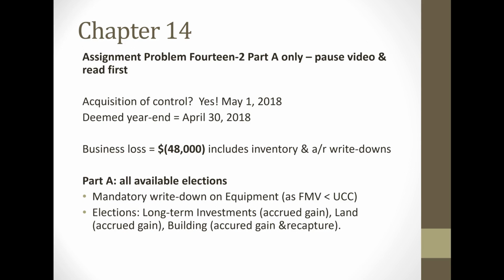Now, the land has an accrued gain, and the building has an accrued gain and also recapture. The question also states to elect to have the deemed disposition for these eligible assets at their fair market values. Now, remember we said the range for the deemed disposition could be from the original cost up to the fair market value. In Part A, they're asking us to use the fair market value as the deemed proceeds of disposition.